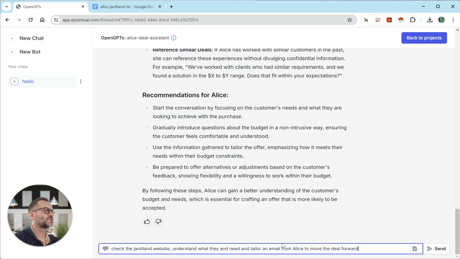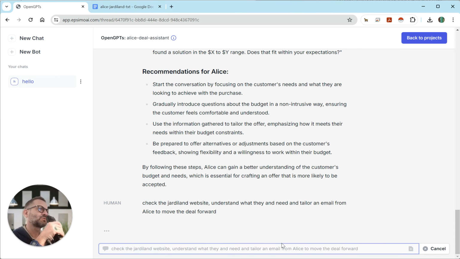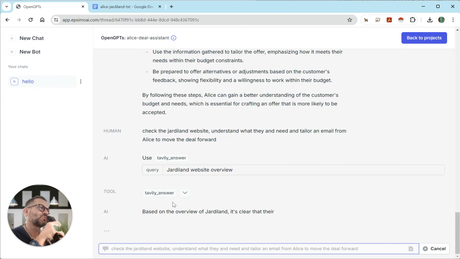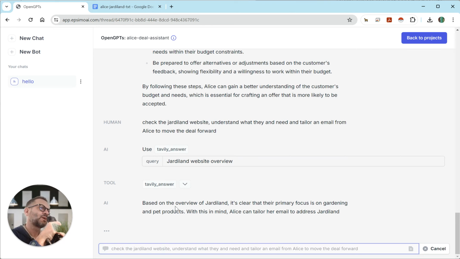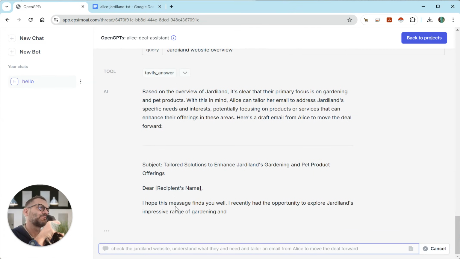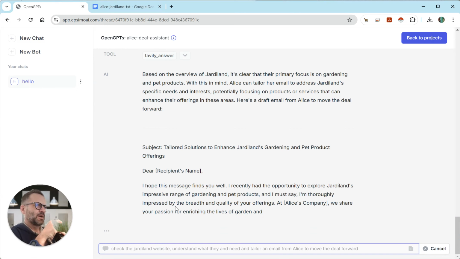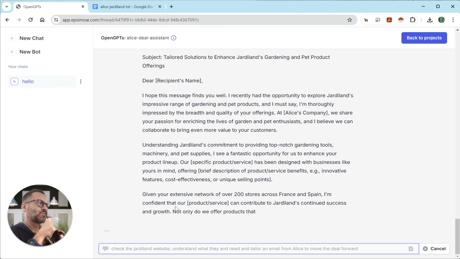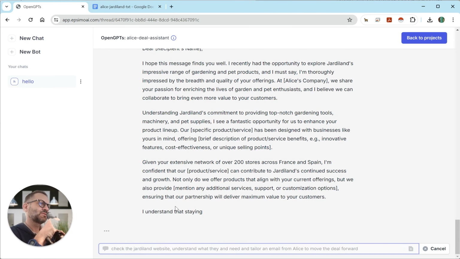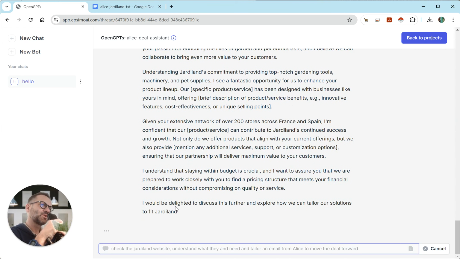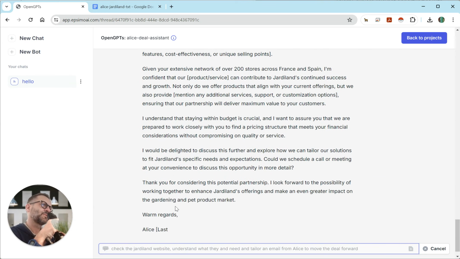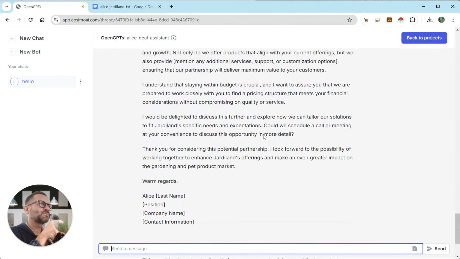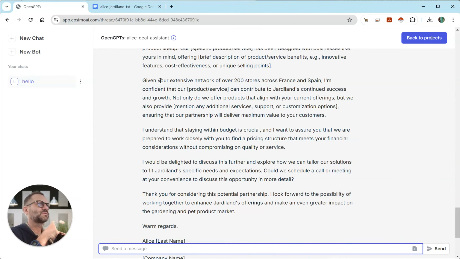Let's see what the agent is going to think, because now I'm asking it to check the internet. It's going to go to the Jardiland website and tailor the answer, starting with "Dear...". It's able to qualify what Jardiland is doing over the internet, and write the email, which is really tailored to what Alice needs and very specific to the deal and what the website is saying.